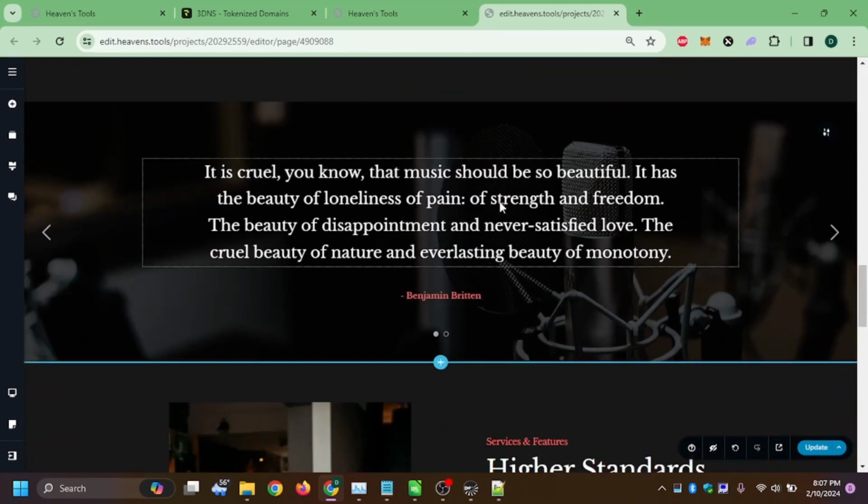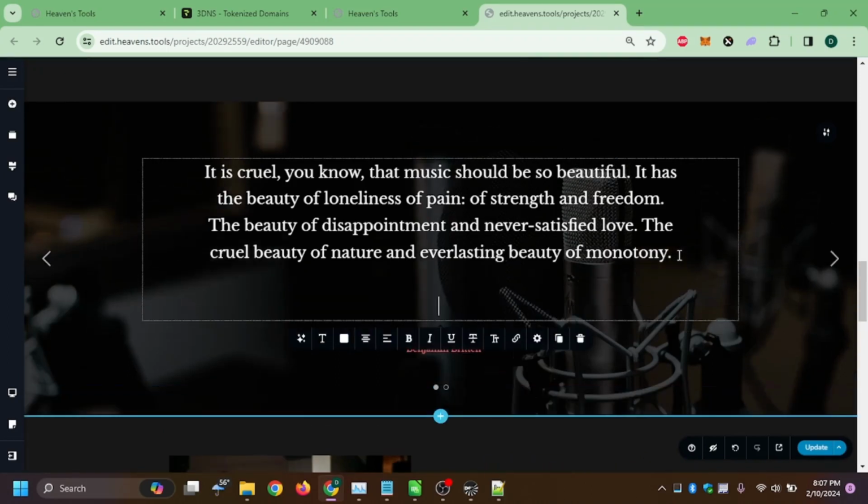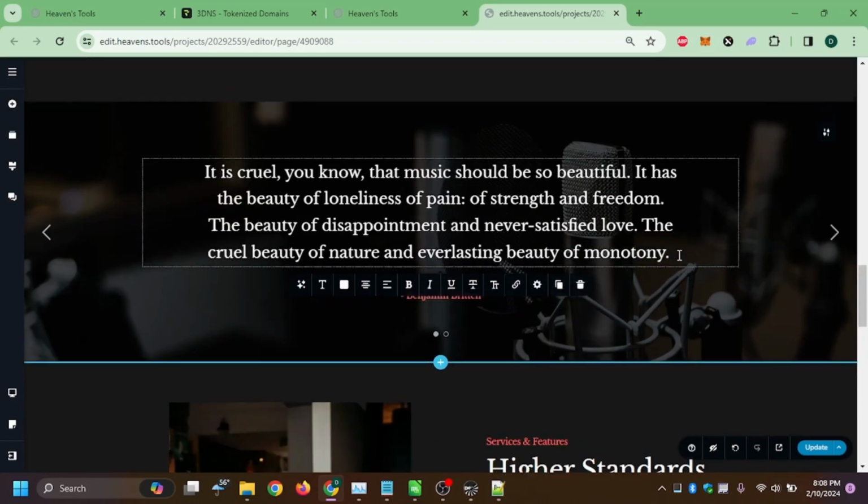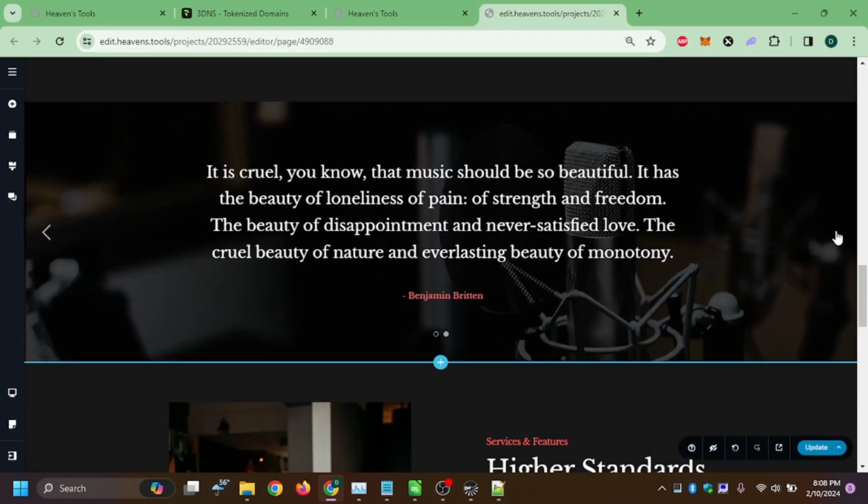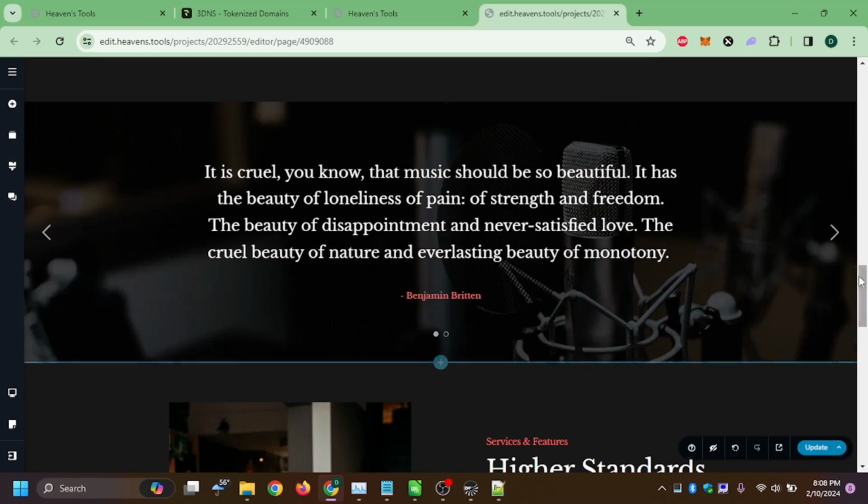From here, here's like a quick quote. If you want to change the text, if you want to change it to be a different quote, you could do it. You wouldn't have to really change the font too much. If you like the font, if you like the stylings, you can leave it and just choose how you want it. So there's a few here.